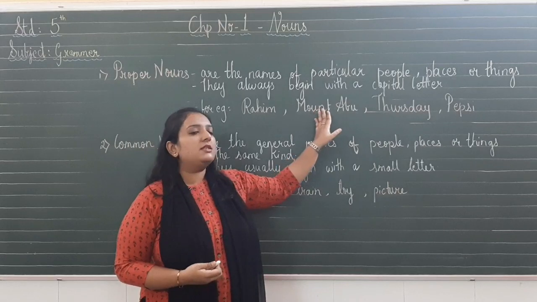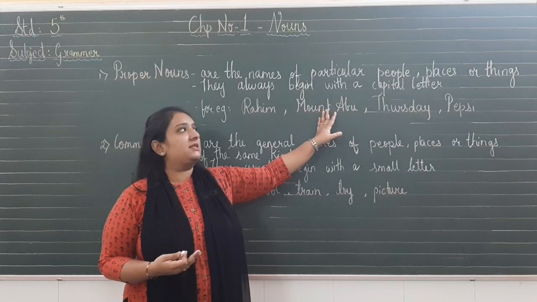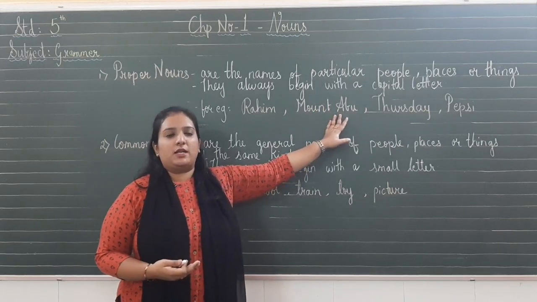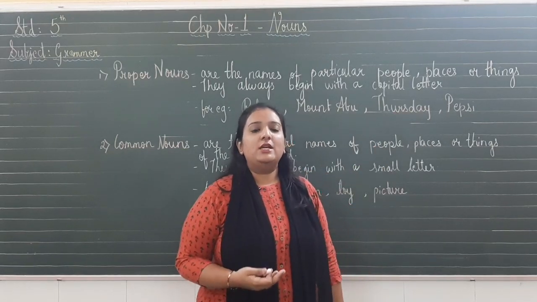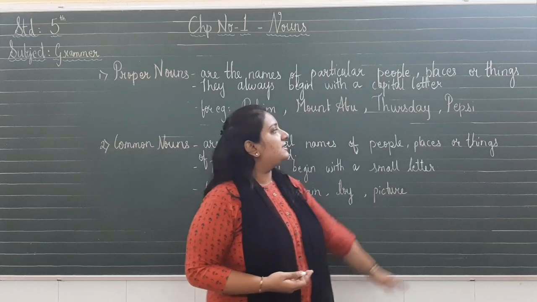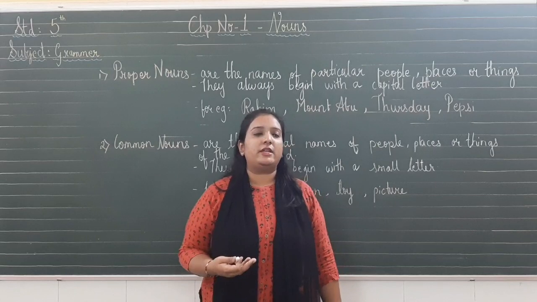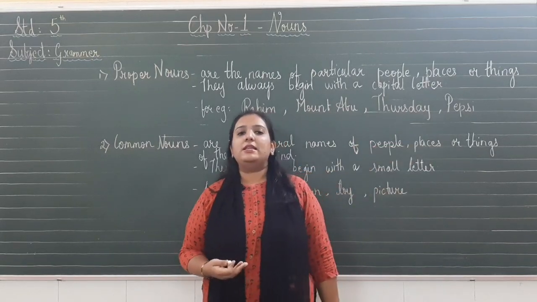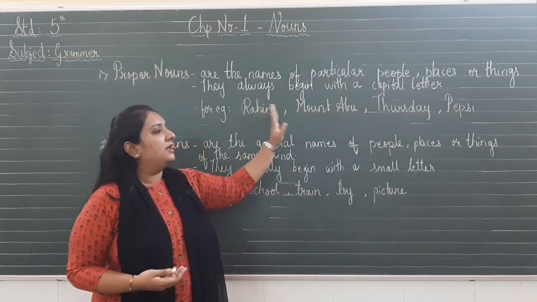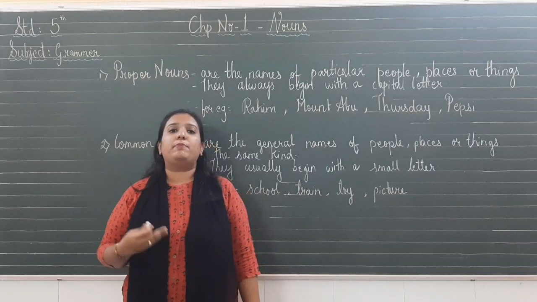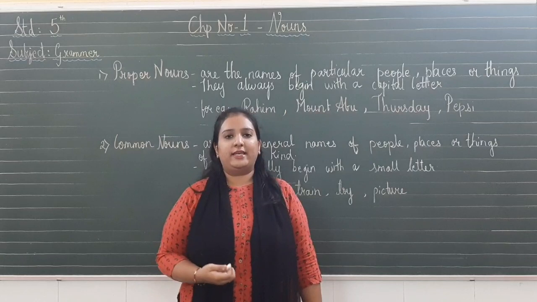Next is Mount Abu. It is the name of a place. We have given a particular name to a hill station, to a place, Mount Abu. So it is a proper noun. Next is Thursday. Thursday is the name of a day of the week. So it is a proper noun. Next is Pepsi. Pepsi is the name of a particular brand. We have given a particular name to that brand, Pepsi. So all these are proper nouns and proper nouns always begin with a capital letter. So proper nouns are nothing but the particular names which we give to person, place, animal and thing.